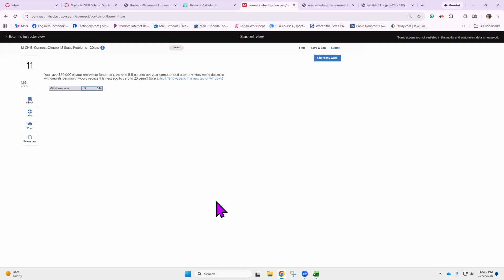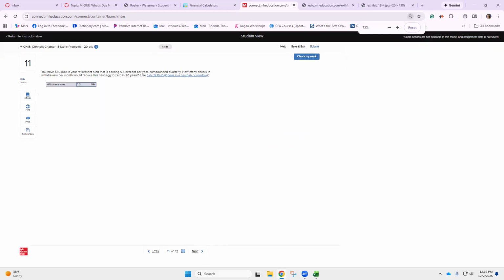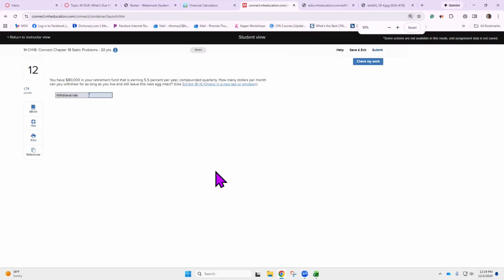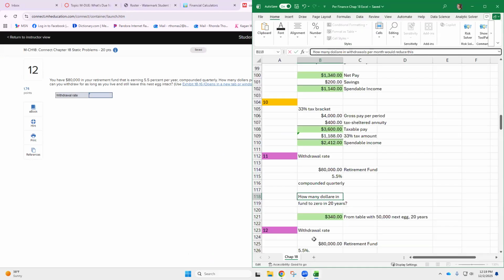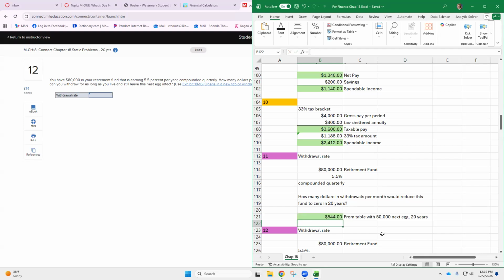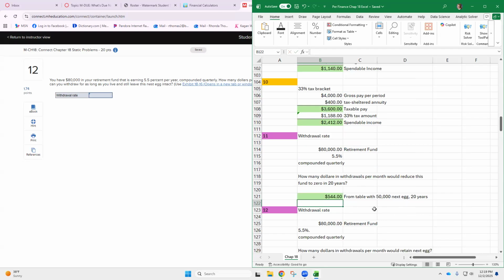Okay. All right, so now let's look at this next one because it's similar to this, but this is saying the same information over the same timeline. But what if you want to leave the 80,000 intact, right? You want it there to be an inheritance to your kids or whatever. So one more time, it's 544 here if you don't want anything left.